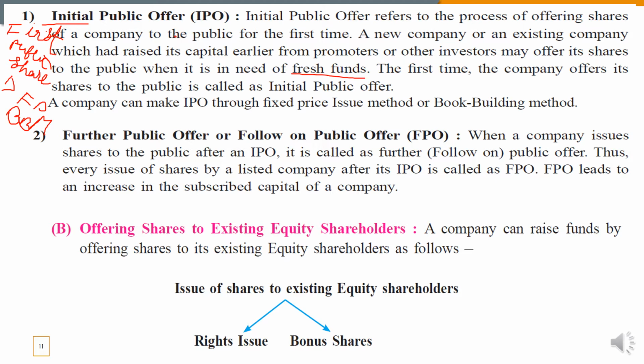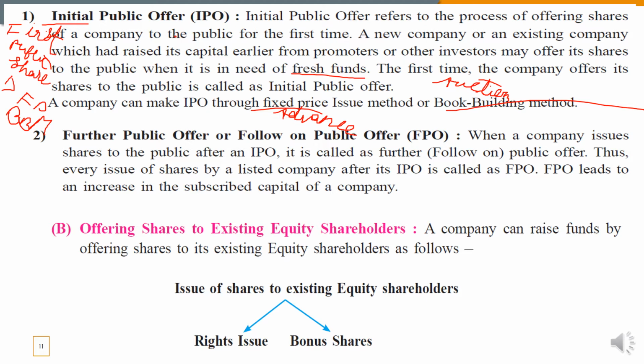And the company can make the IPO through the fixed price method and the book building method, which I have already explained to you. Fixed price means the price and number of shares are decided in advance. Book building method is just like an auction. So what do you mean by auction, students? It's just like nilami or lilav, the two Hindi and Marathi words for auction. In this, the shares are offered in the market and the price range is decided. In that price range, the public will decide at what price they want to buy the shares.